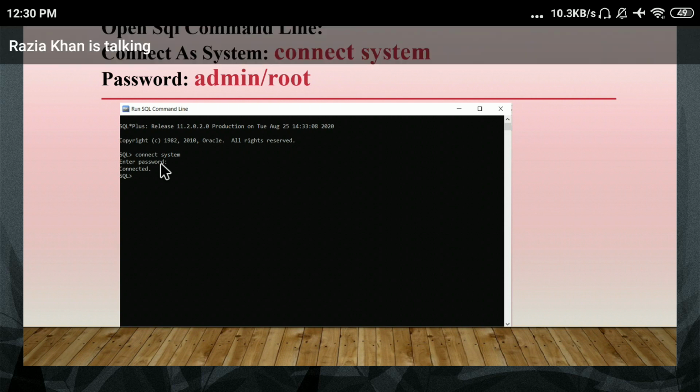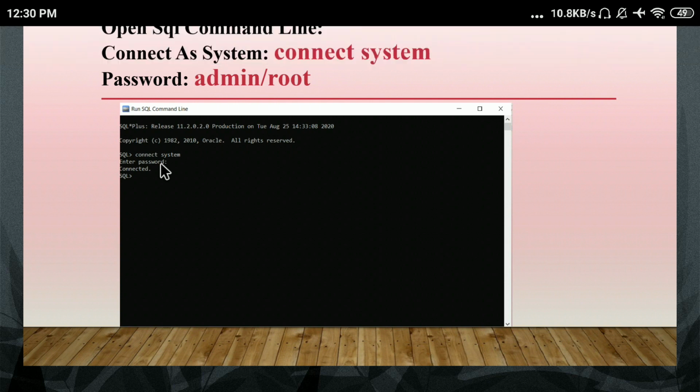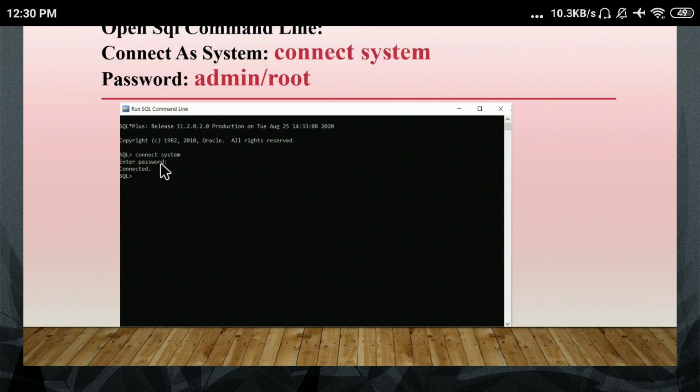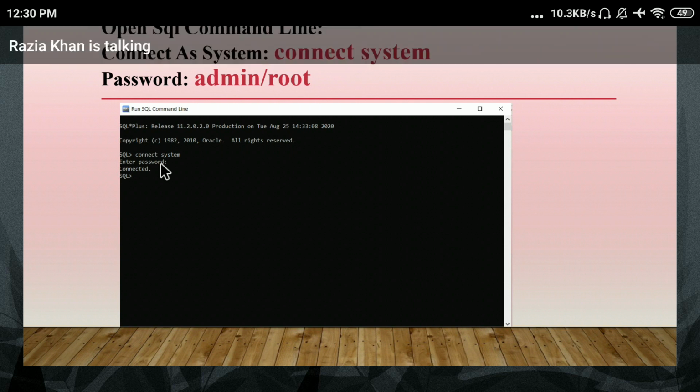Pankaj, this is the command line interface. This command line does not contain any GUI. GUI and this command line are different. On the command line, whatever you have to run, you just have to type the command.